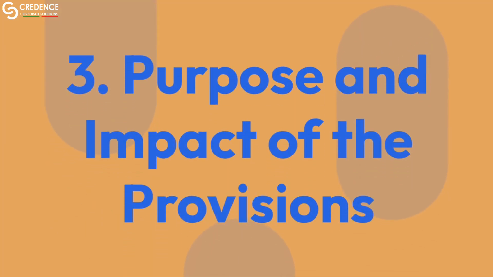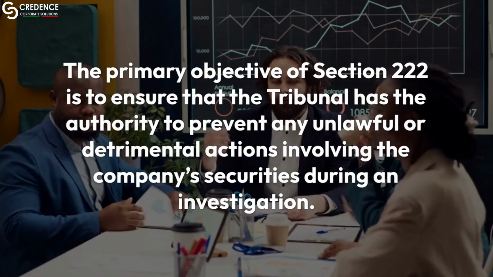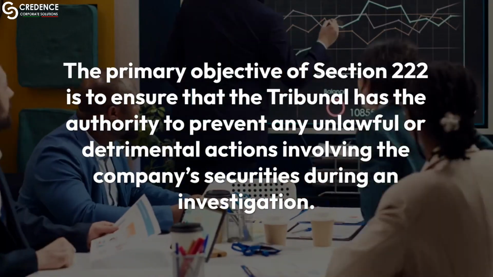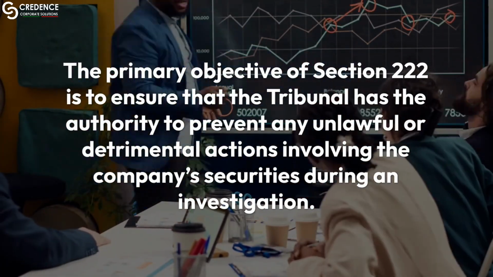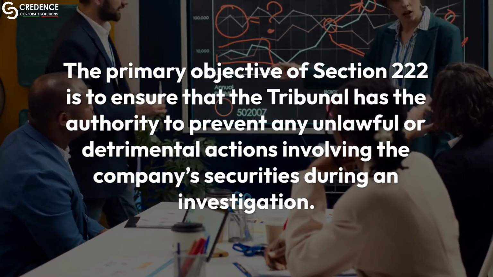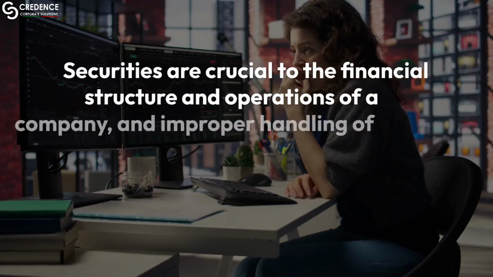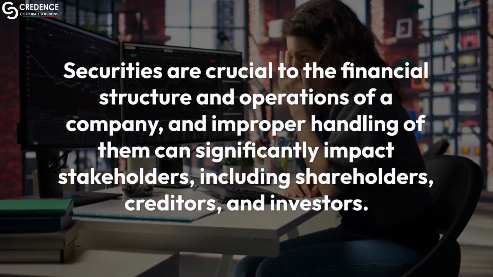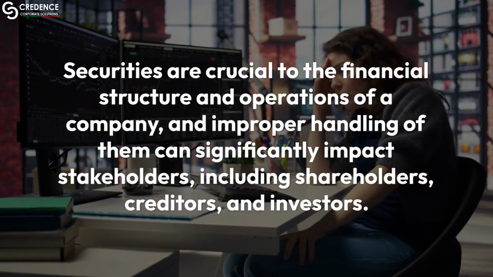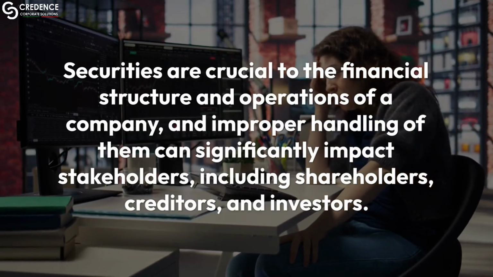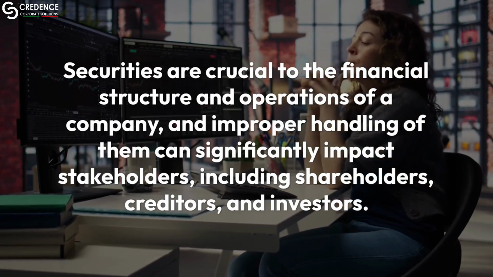3. Purpose and impact of the provisions. The primary objective of Section 222 is to ensure that the tribunal has the authority to prevent any unlawful or detrimental actions involving the company's securities during an investigation. Securities are crucial to the financial structure and operations of a company, and improper handling of them can significantly impact stakeholders, including shareholders, creditors, and investors.